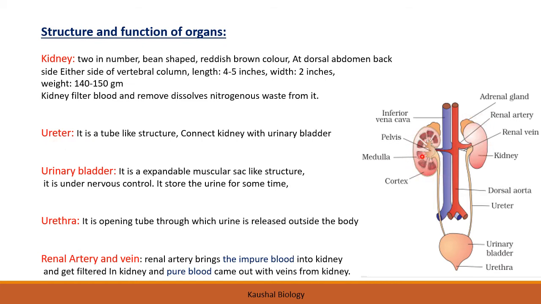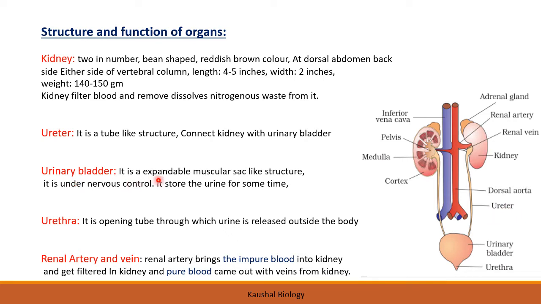You can see this is the kidney which filters the blood and removes the salt and nitrogenous waste from the blood. The ureter is a tube-like structure connecting the kidney with the urinary bladder. This structure that you see arising from the kidney and connecting to the urinary bladder is called the ureter.